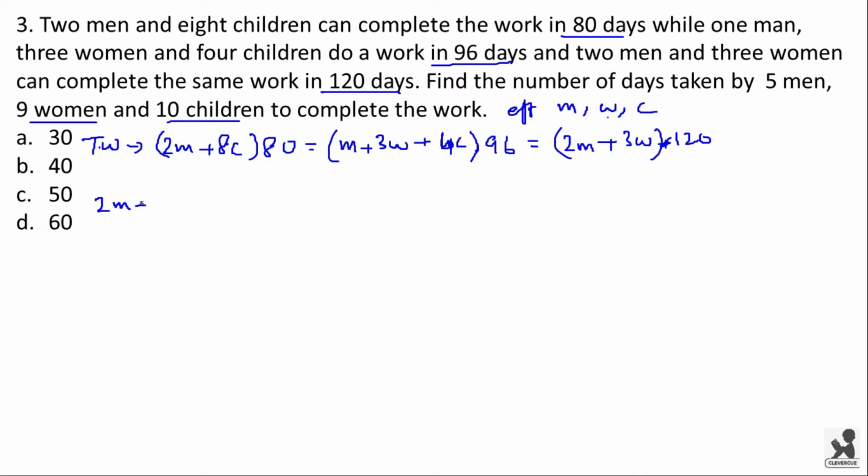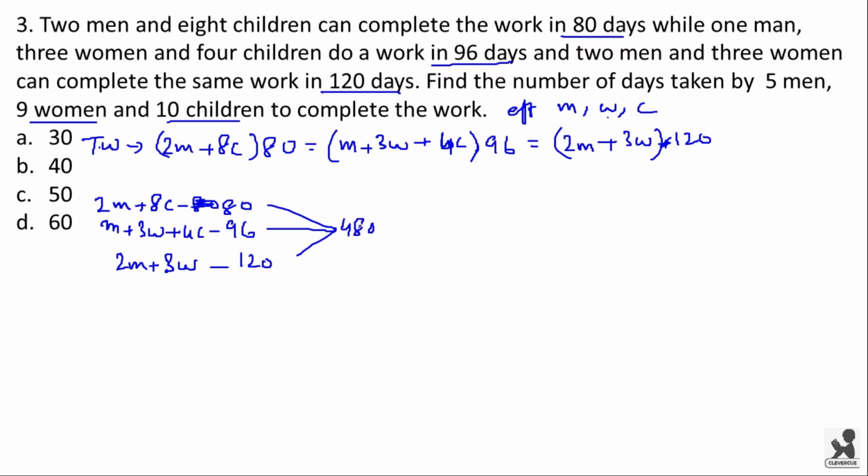Now if you see, 2 men and 8 children take 80 days, 1 man, 3 women and 4 children take 96 days, and 2 men and 3 women take 120 days. Here the LCM of these three numbers is 480, and the efficiency of 2 men and 8 children will be 6. Efficiency of 1 man, 3 women and 4 children will be 5. Efficiency of 2 men and 3 women will be 4. Now consider these two.